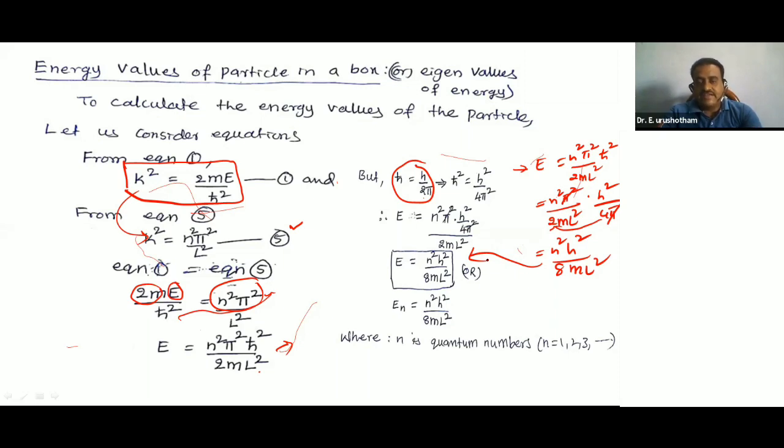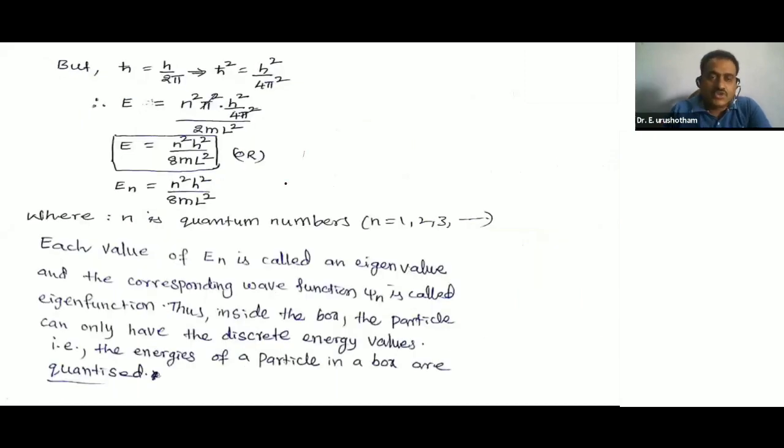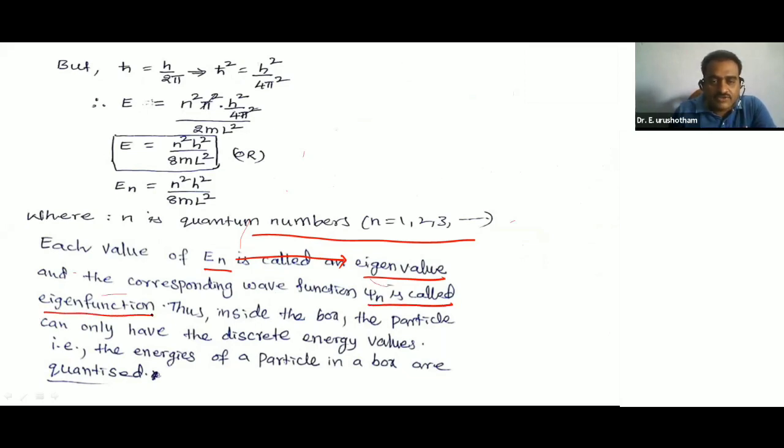Eigenvalue of energy, where n is equal to 1, 2, 3, and so on. You can also observe up to here, n is equal to 1, 2, 3, and so on. Each value of En is called an eigenvalue of energy, and the corresponding wave function psi n is called an eigenfunction.